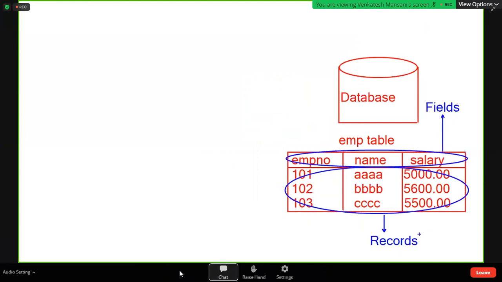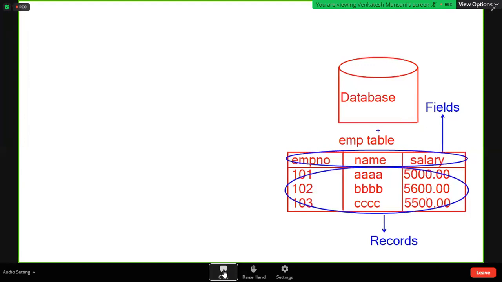If you want to store data permanently in a system, there are files and databases. A database is software, and it can organize. How? In the form of tables. Thousands of such tables can be maintained in a database because that is the software we are going to install, so it can handle them. Each table contains fields and records. Employee number, name, salary are called fields. And 101, 102, 103, the names, 5000, 5006, these are called records.